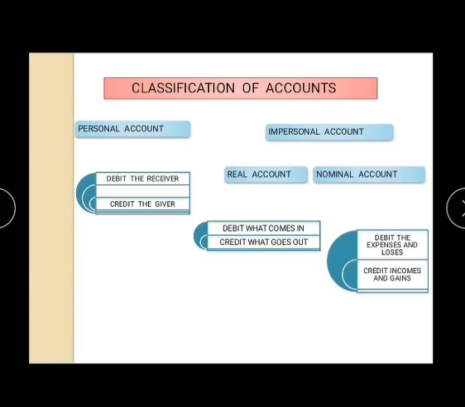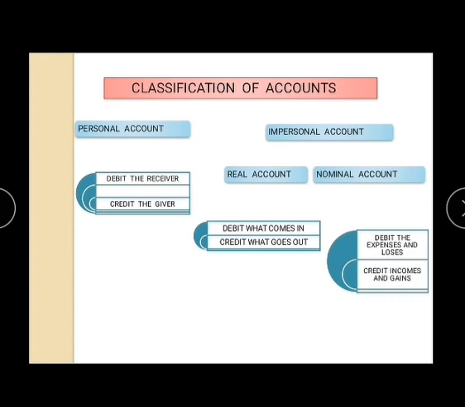Rule for recording a transaction in real account is debit what comes in, credit what goes out. For example, purchased goods for rupees 20,000. Here goods account will be debited according to the rule of debit what comes in, while cash will be credited according to the rule of credit what goes out. And the rule for recording in nominal accounts is debit the expenses and losses, and credit incomes and gains. For example, paid rupees 5,000 for salary. Here salary represents expenses and as such, salary account will be debited according to the rule debit the expenses, and cash account will be credited according to the rule of credit what goes out.